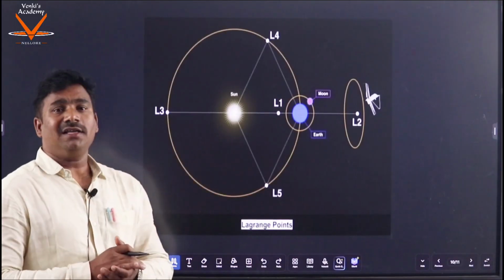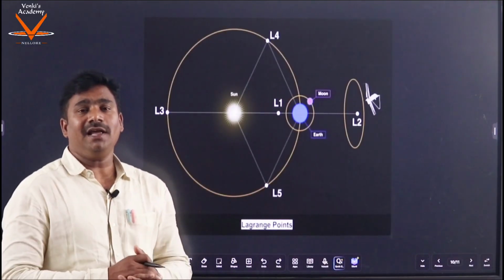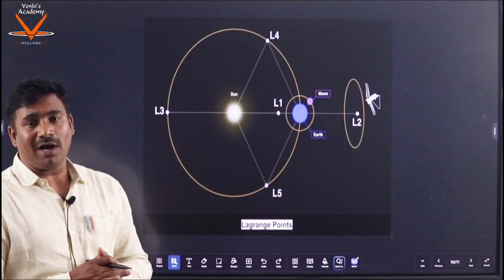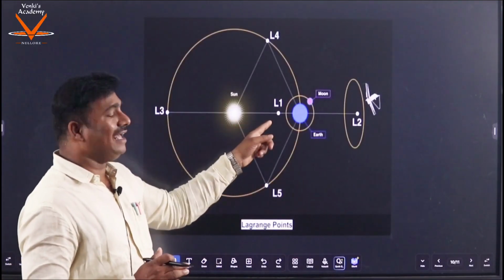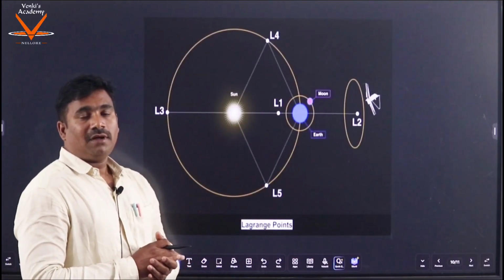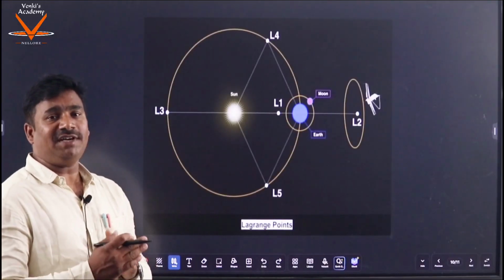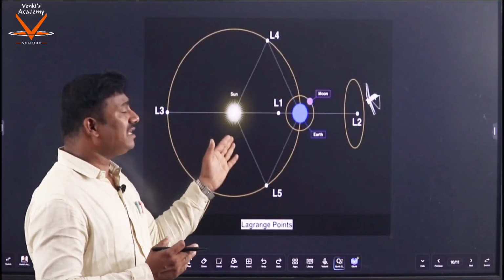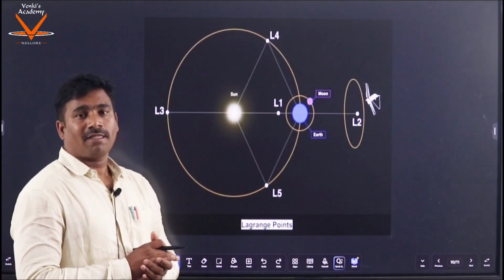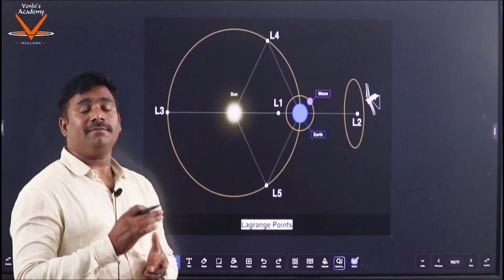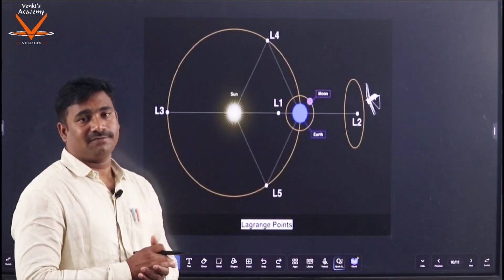And Aditya L1, the Indian solar mission, is placed exactly at L1. This is due to the balancing out of the gravitational forces between the sun and the earth. And so we call them parking spots.